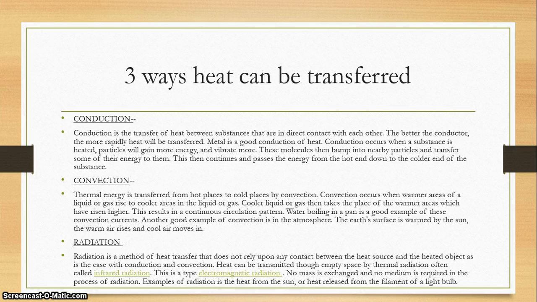No mass is exchanged and no medium is required in the process of radiation. Examples of radiation are the heat from the sun or heat released from the filament of a light bulb.